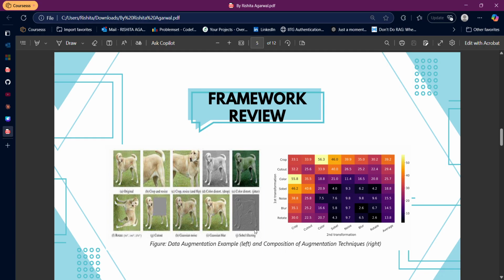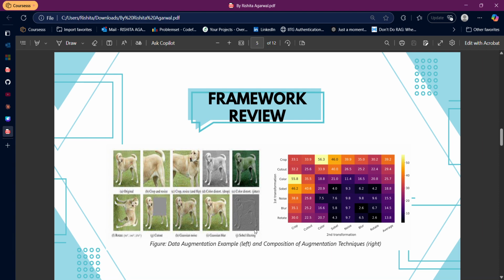In SimCLR, when multiple experiments were conducted, three major data augmentations were taken into account. The first one was cropping and resizing the image. The image was randomly cropped. Why is that brought into the picture? I'll discuss that later on. But first, data augmentation was random cropping. The second was color distortion. Once the picture was randomly cropped, it was randomly color distorted. And the third one was Gaussian blurring of the image.